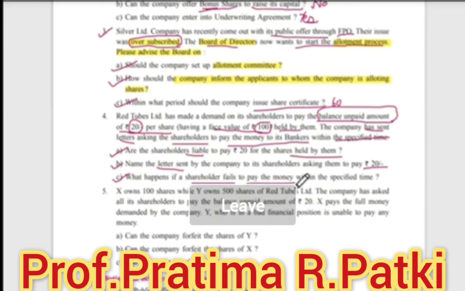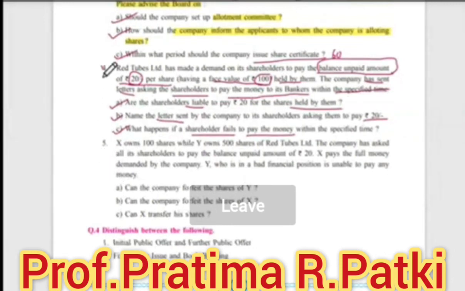Now lastly, so here we have completed this case study. Now the last one, X owns 100 shares while Y owns 500 shares of Red Tubes Limited. The company has asked all its shareholders to pay the balance unpaid amount of rupees 20. X pays the full demanded amount by the company and Y, who is in bad financial position, is unable to pay any money. Can the company forfeit the shares of Y?